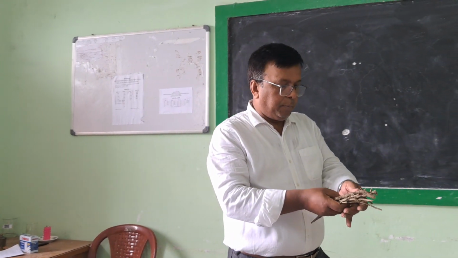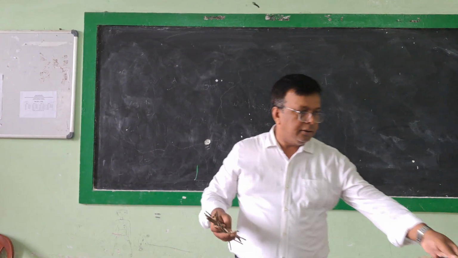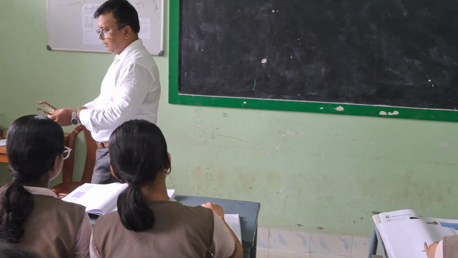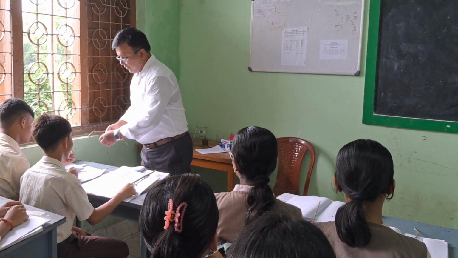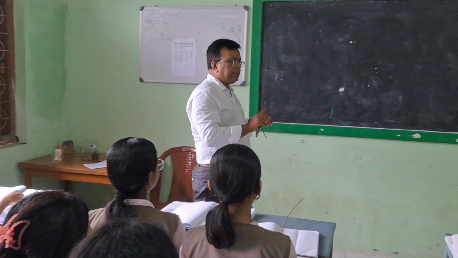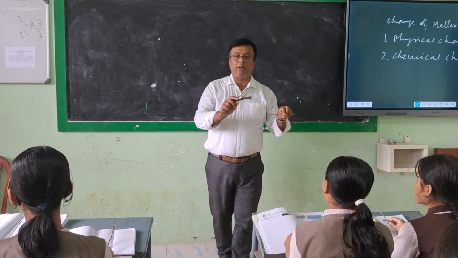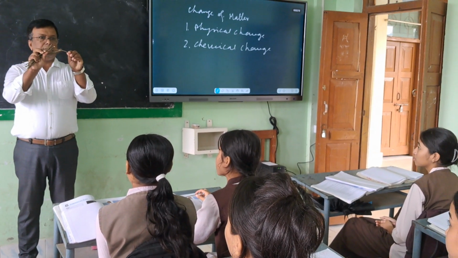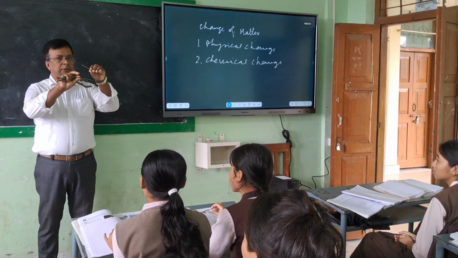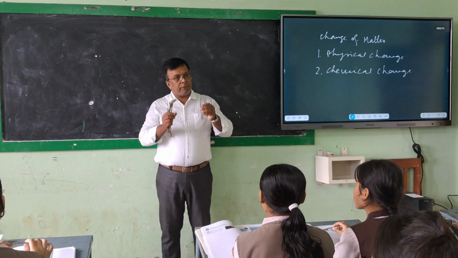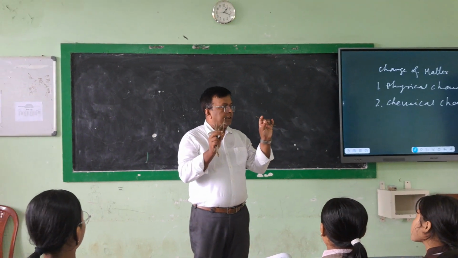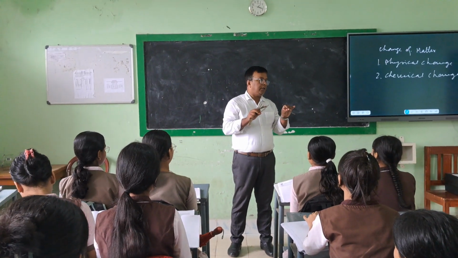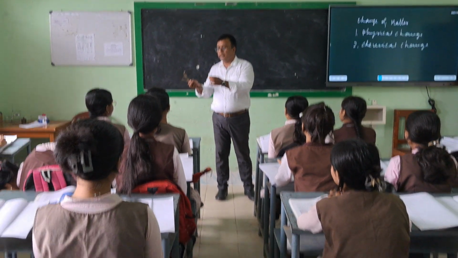We have taken some sticks, which we have collected from plants. These are just parts of a plant, right? We can bend it. Now it has been broken, but after breaking also, that stick of plant has remained as plant only. It has not changed to a new material.